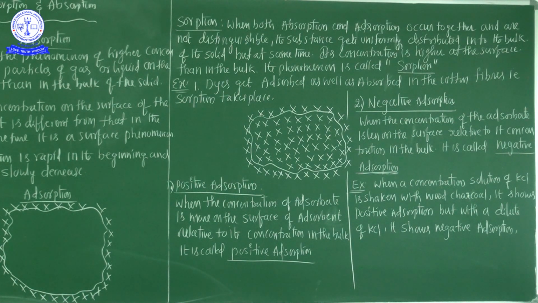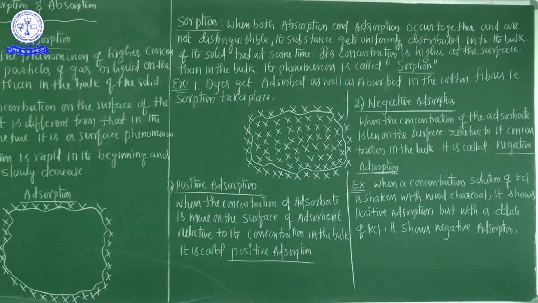The substance gets uniformly distributed in the bulk of the solid, but at the same time its concentration is higher at the surface than in the bulk. That phenomenon is called sorption.